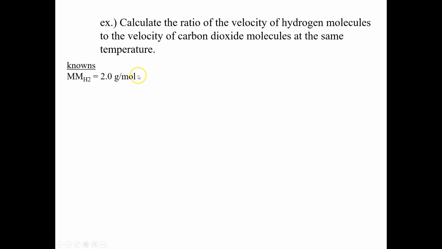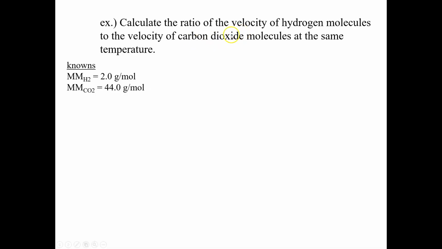Now, hydrogen molecules are actually made up of 2 hydrogens. I wouldn't expect you to know this yet. That's all right. That's why we're learning how to do this. So 2 hydrogen weighs about 2 grams per mole. For carbon dioxide, we have to take the number underneath carbon, so underneath C, which is 12, right?